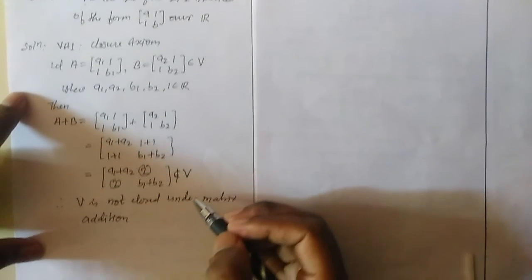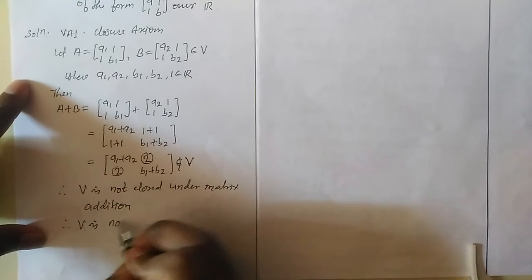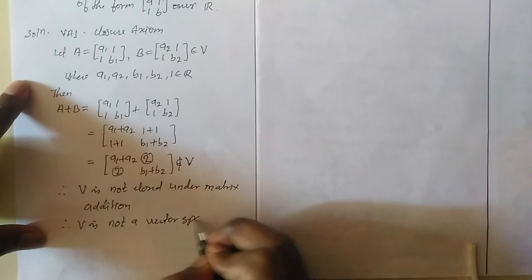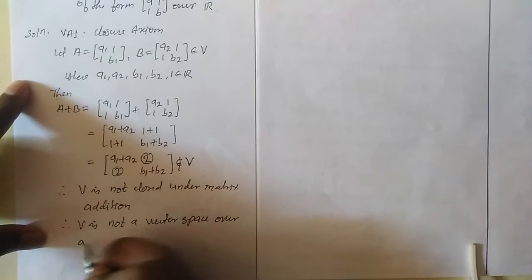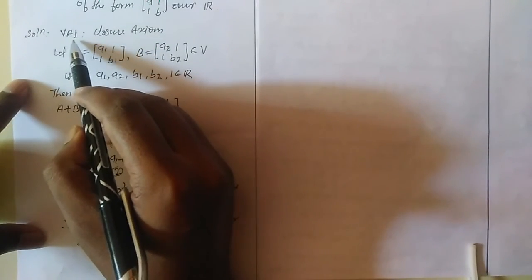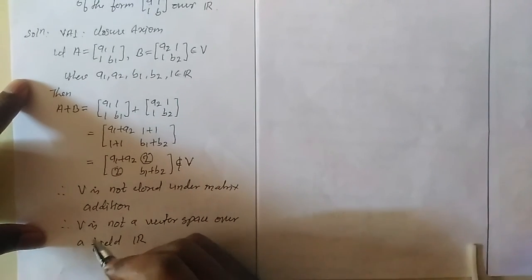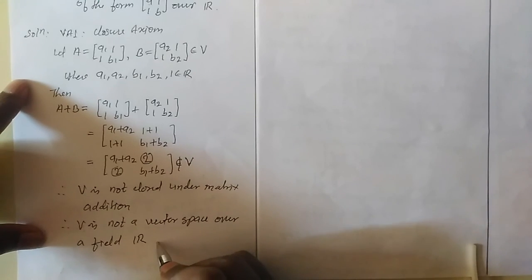Here the closure property fails, so we can say that V is not a vector space over a field R. If any one of the axioms of a vector space fails, we can conclude that V is not a vector space over R. So this is the complete solution.